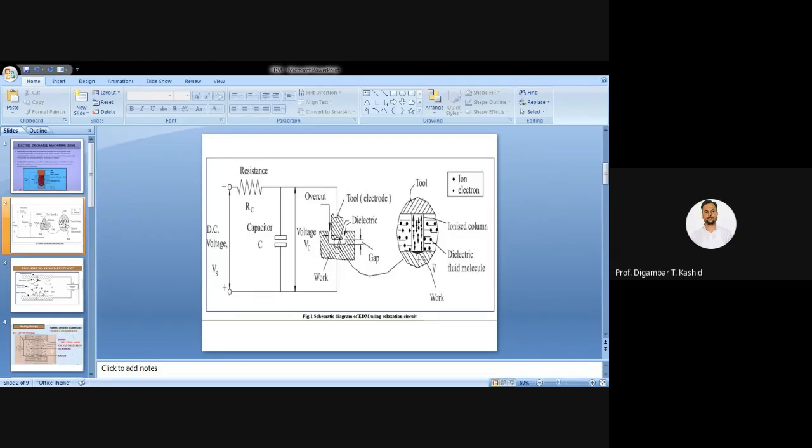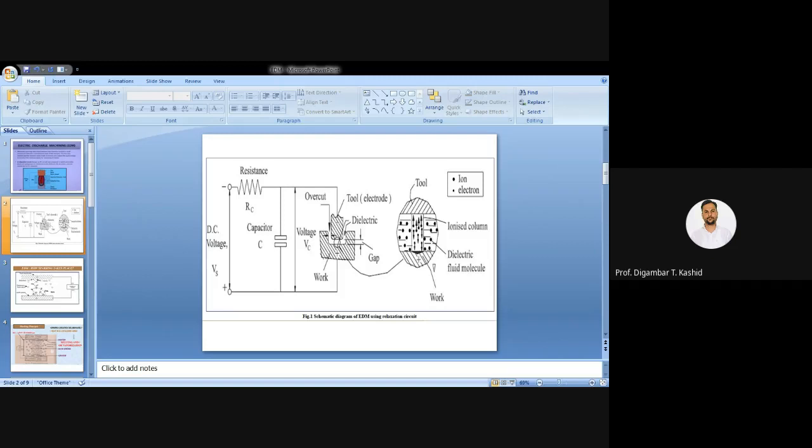Depending on the potential you are applying through this RC circuit, depending on the capacitor discharge voltage, this velocity depends on how much potential you are applying between your cathode and anode, between your tool and anode.